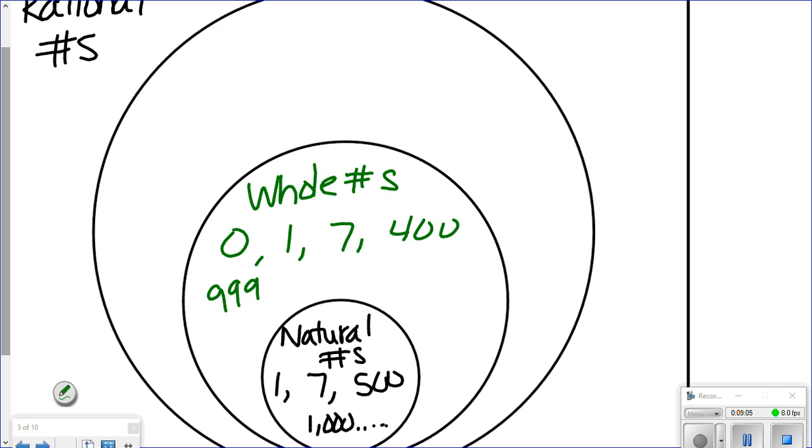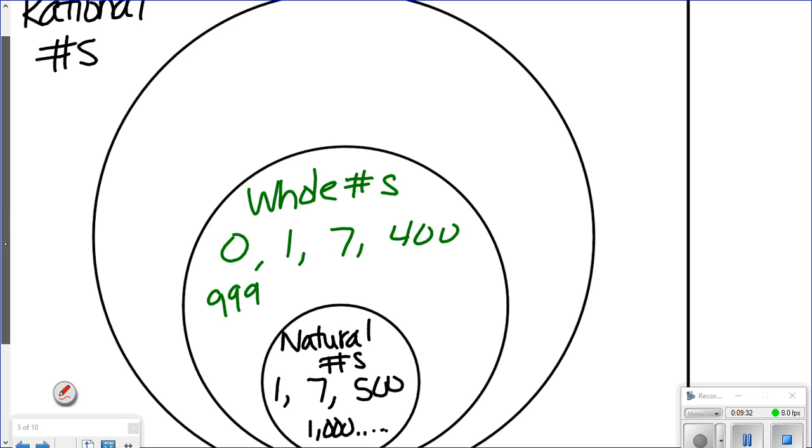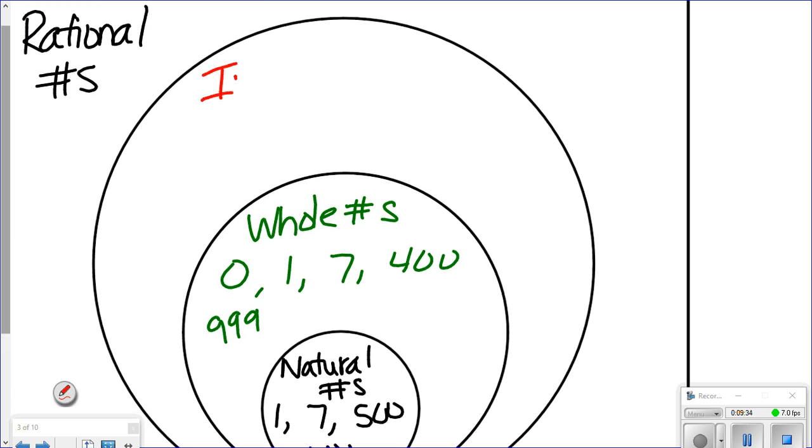Okay, let me turn it around. Everything is a natural number, but 0. Now we go to the whole numbers. That's when you add 0 in. Does that make sense? Okay. 0 is a whole number. Correct. Okay, then we're going to go to our next one. What numbers haven't we talked about yet? Negative numbers. Okay, so our third circle is called integers.